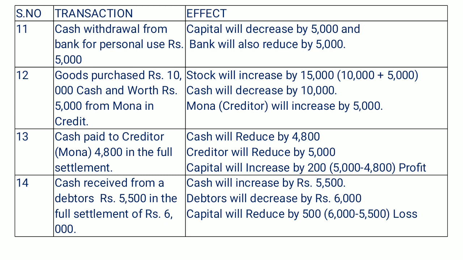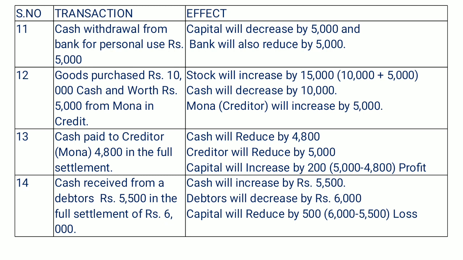The next we have cash received from debtors rupees 5,500 in full settlement of 6,000. We had to receive 6,000 from a debtor, but we are getting 5,500 in full settlement. It means here we have allowed a discount. So let's check what is the effect of this transaction.